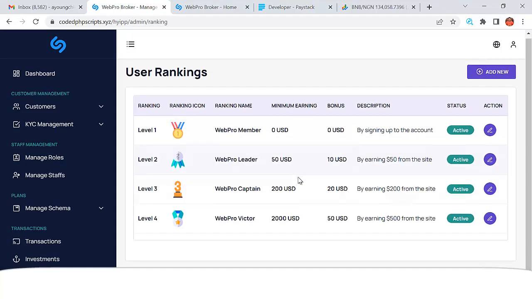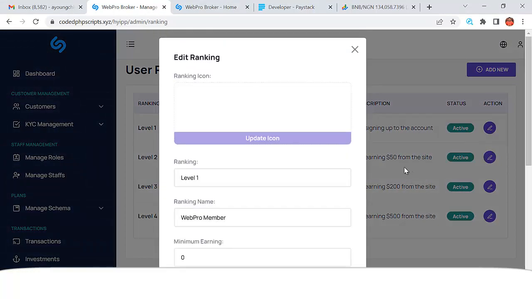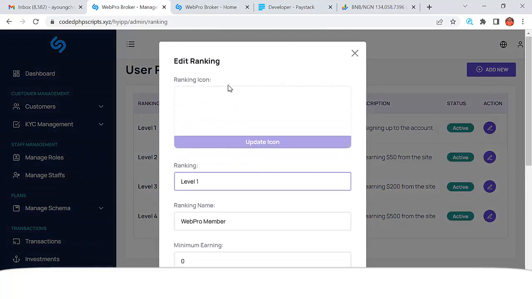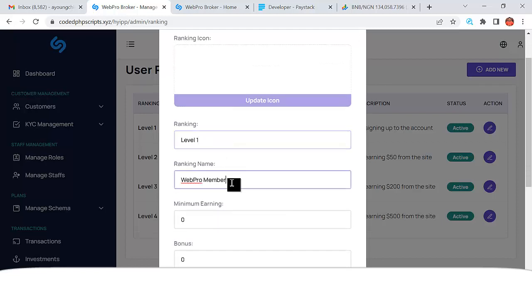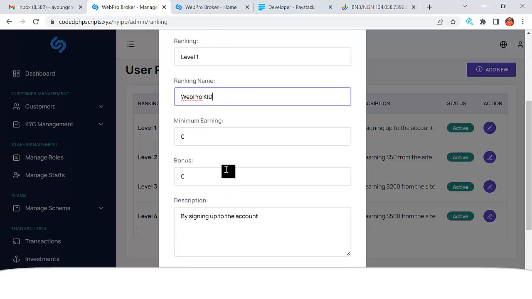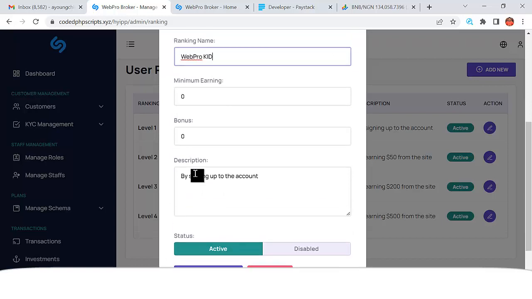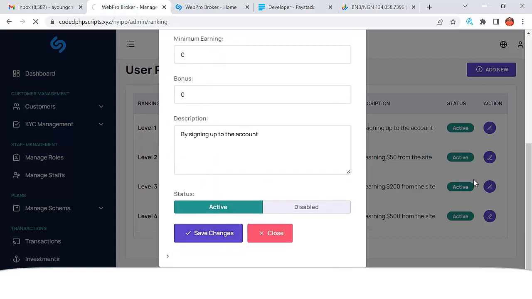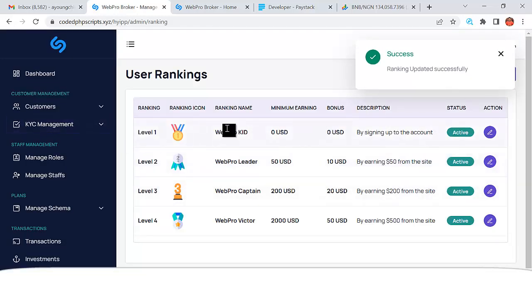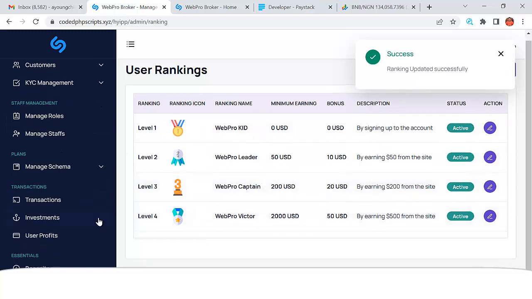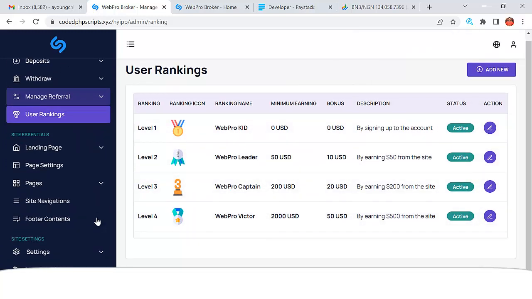You can also go to user ranking, right? So you can see the ranking. You can also edit the ranking. I'm the one that put this ranking level 1 web pro member. You can call her web pro kid, or whatever you like, because it just comes with minimum 0, bonus 0. So when you just registered, you can be referred to as a web pro kid. You can save that. So when you register, you just become a web pro kid, right?